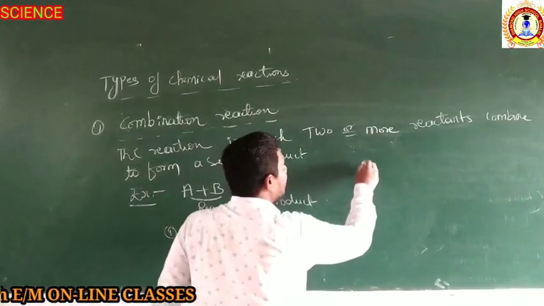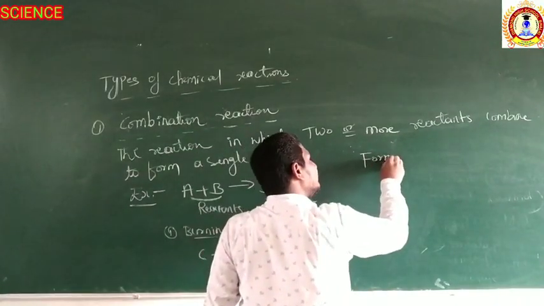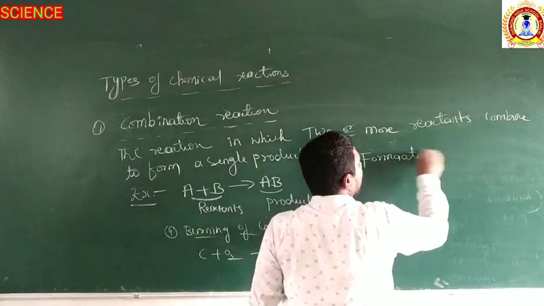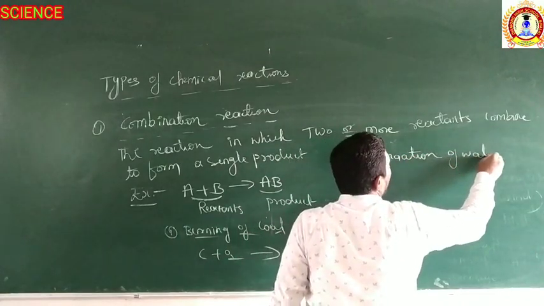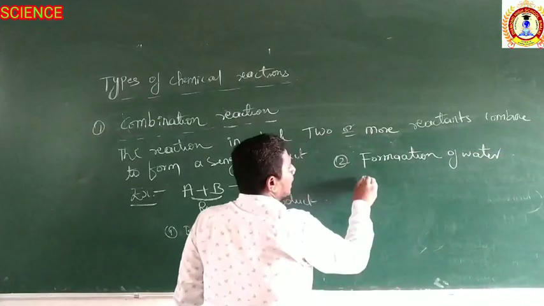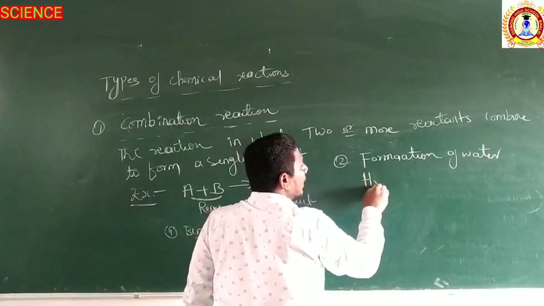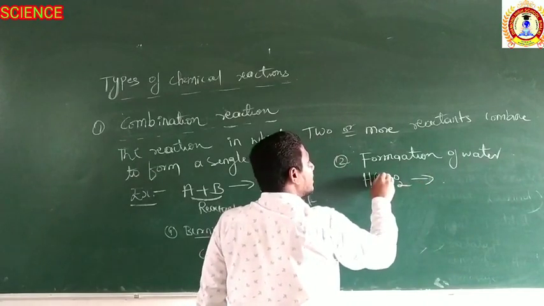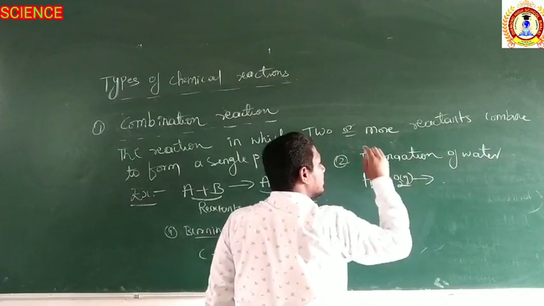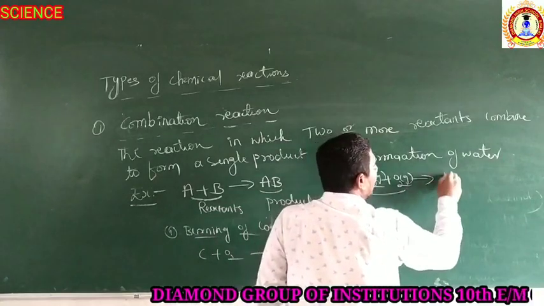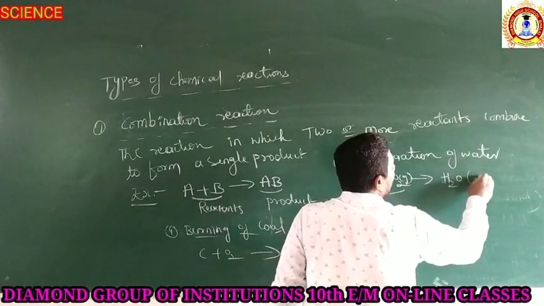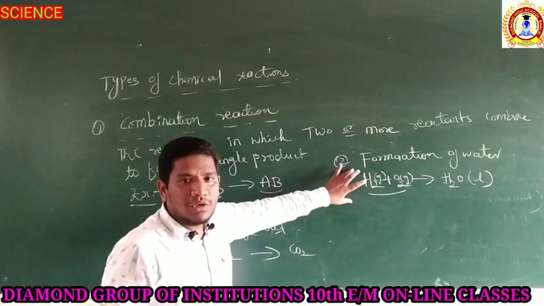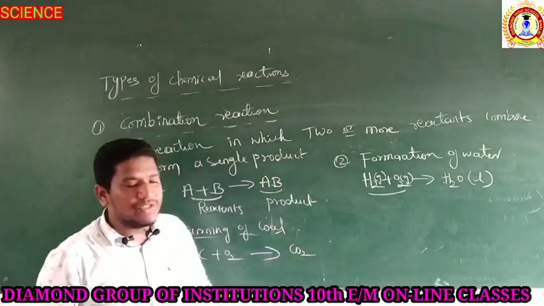One more example, the formation of water. How is the water formed? The water is formed by the combination of hydrogen and oxygen. Both hydrogen and oxygen are gases. They combine together and form water, which is liquid. So this is also an example of chemical combination reaction.